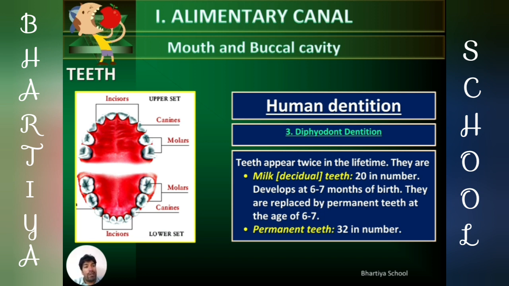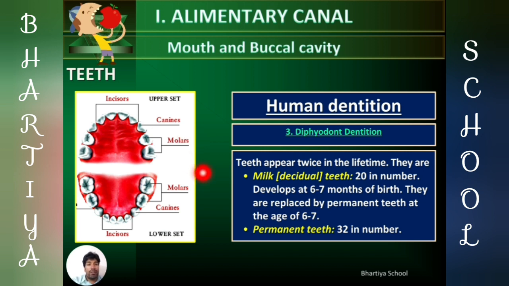In diphthodont type dentitions there are 2 different types of teeth. First is milk teeth, also known as deciduous teeth, and second type of teeth is called permanent teeth. Here we can see in the picture clearly that in milk teeth there are incisors, canines and molars present.